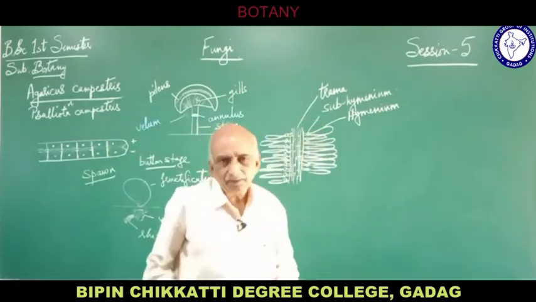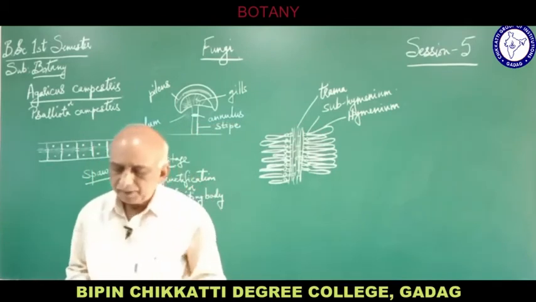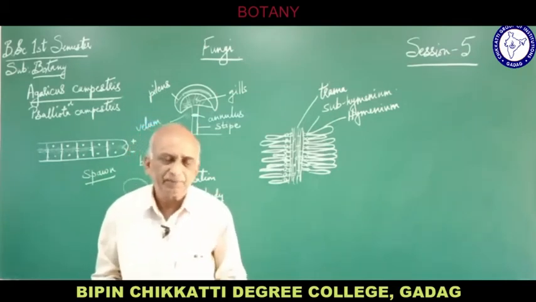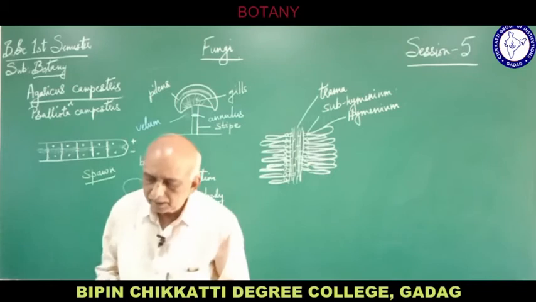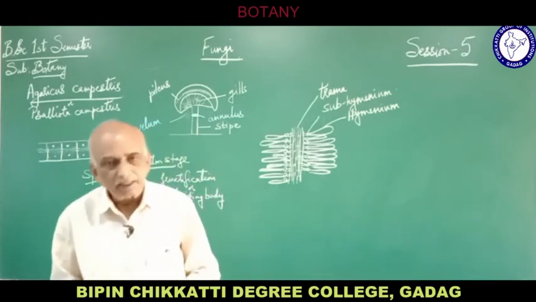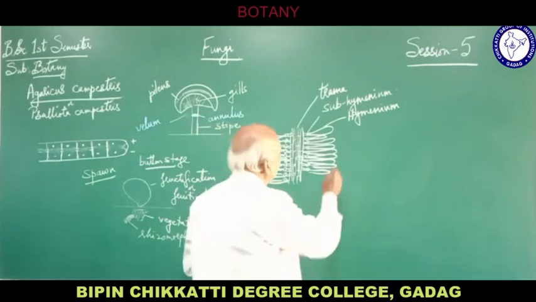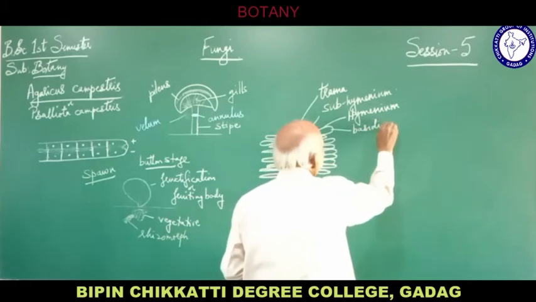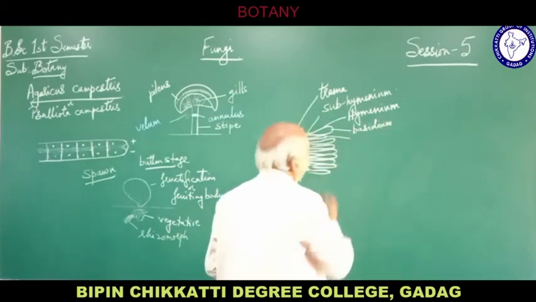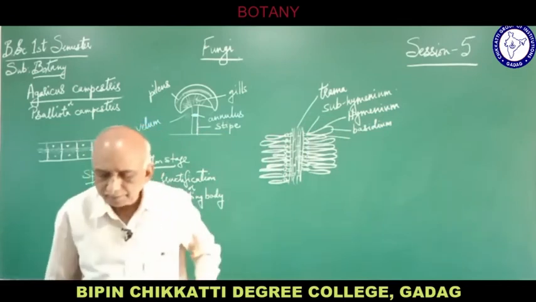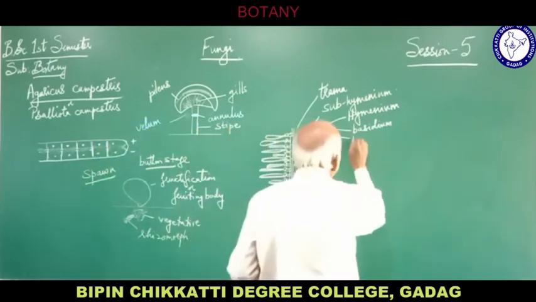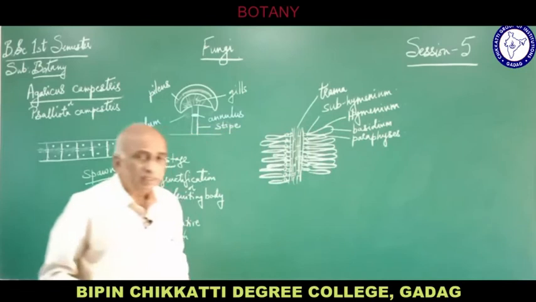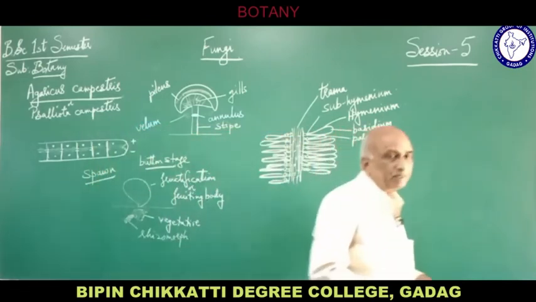Now some cells are very large in the hymenium. They are somewhat palisade-like or clavate shaped we can say. So among these hymenium cells, there are some large cells and some small cells. The large cells are called basidium, single basidium, plural basidia. And the small cells are called the paraphysis. In other words, the hymenium consists of basidia and paraphysis.